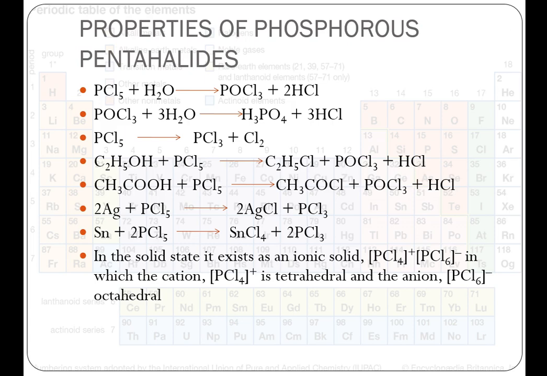Finally, divided metals on heating with PCl5 give their corresponding chlorides. Like you can see, silver on reaction with PCl5 will give silver chloride. Tin on reaction with PCl5 will form tin chloride. In solid state, PCl5 exists as an ionic solid. It exists as PCl4 positive, PCl6 negative, in which PCl4 positive is tetrahedral and PCl6 negative is octahedral.